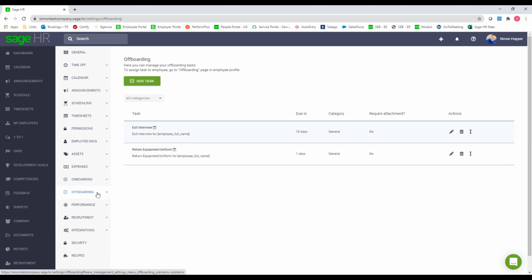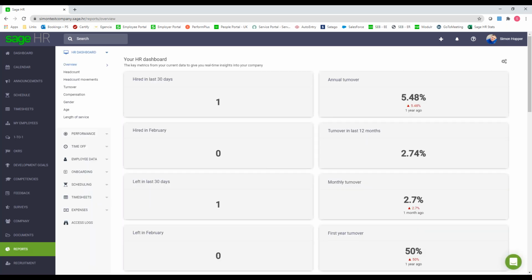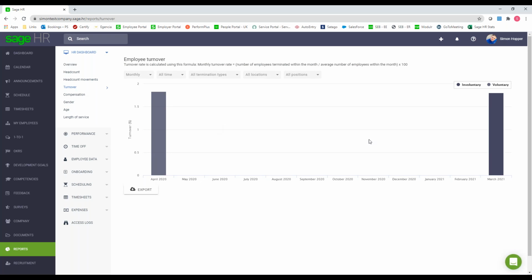I mentioned reports very briefly. So bottom left-hand corner here, you've got your reports option. So again, just to the right, it opens up another menu here. So these are all the different areas that you can run reports on. So you can see at the top there, you've got your HR dashboard. So if you want a head count, if you want turnover, compensation reports, etc., you can simply just click on that. So if I do a turnover, for example, it will show you that on the screen. You can see underneath that, you've got an export button. You can export that out as CSV. Certain reports will export as PDFs as well.